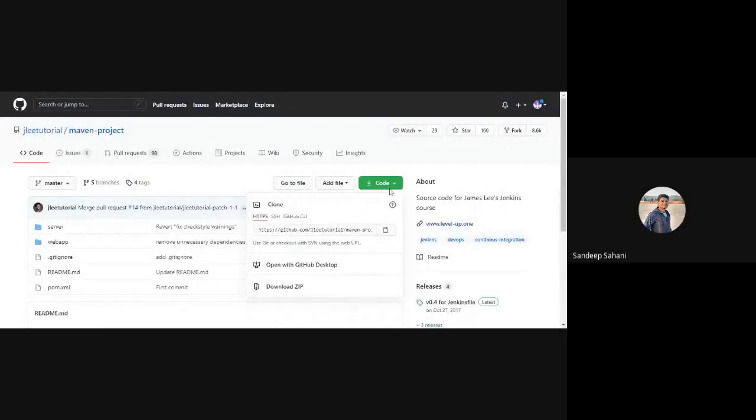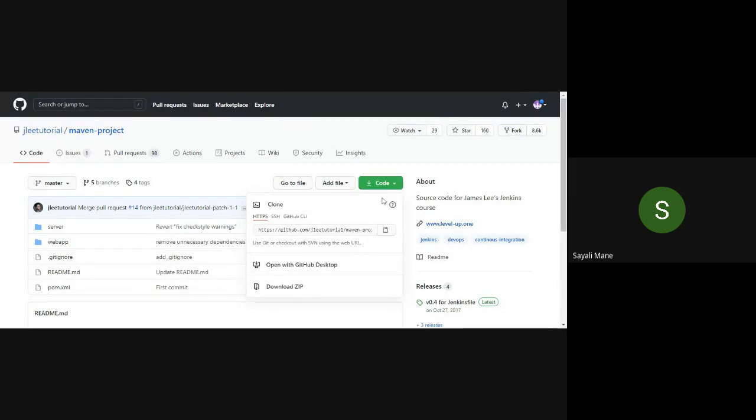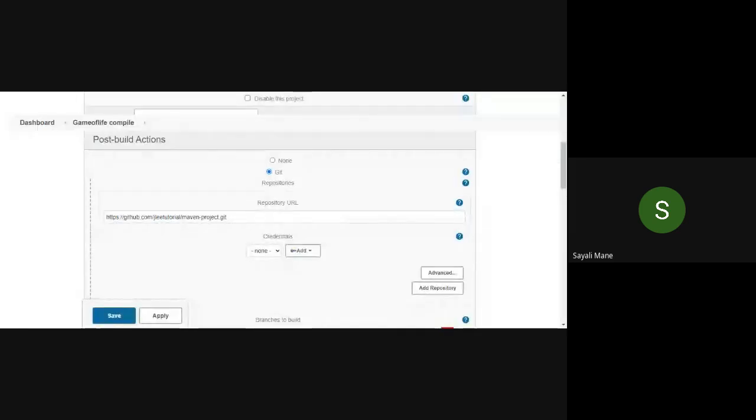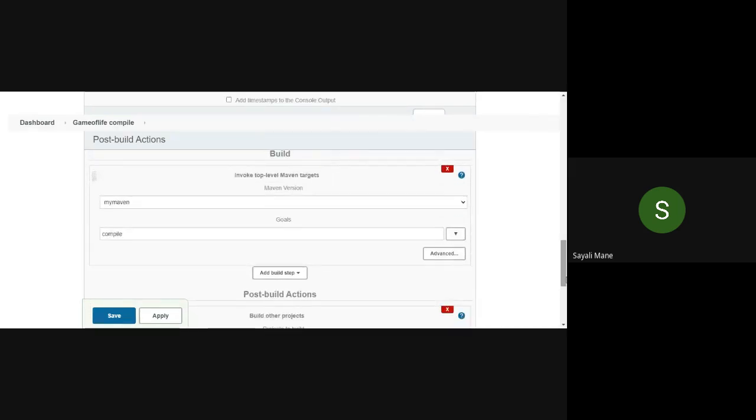Now here click on the code button. Go to your GitHub account. Click on the code button and copy. Yes, ma'am, I copied. And then again go back to Jenkins. Here, copy paste it. Then again scroll down. Click on the build button.